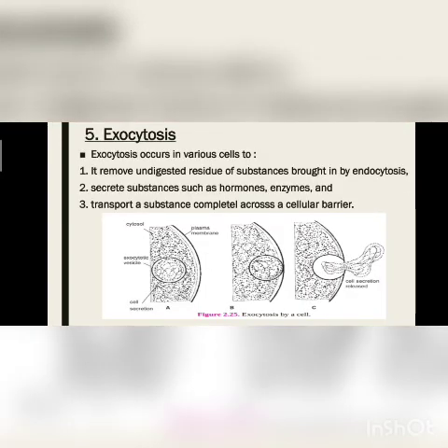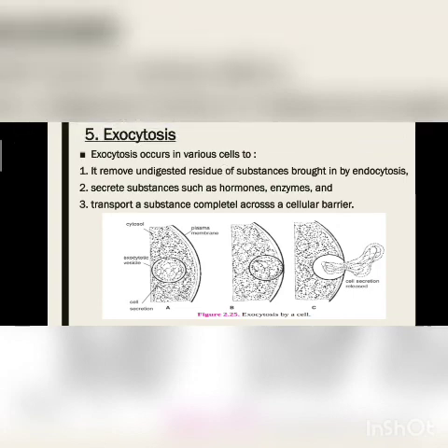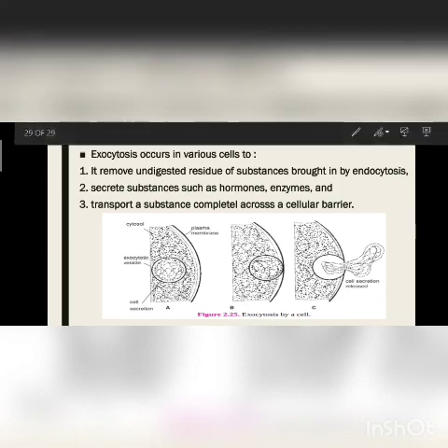And the last function is exocytosis. So what is exocytosis? Exocytosis is used to remove unwanted substances and sometimes useful substances also. For example, it helps to remove residue. Residue means waste, which is brought in by endocytosis. See here, exocytosis vesicles are formed.